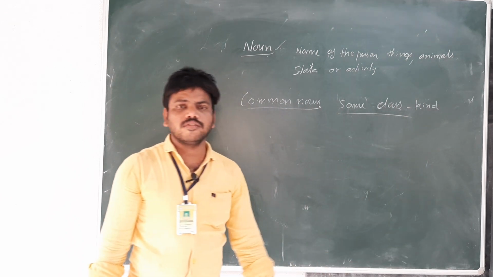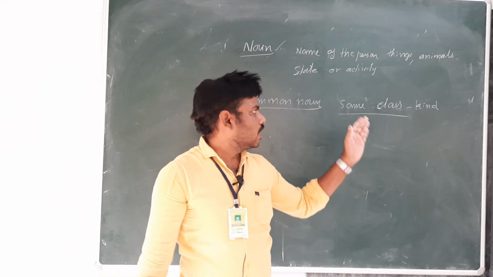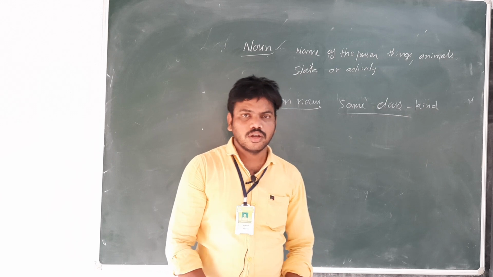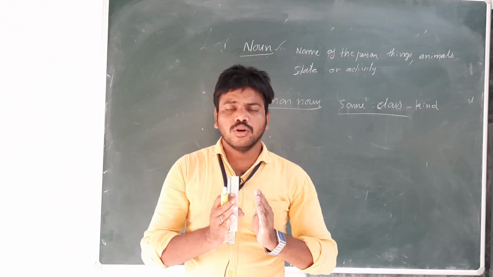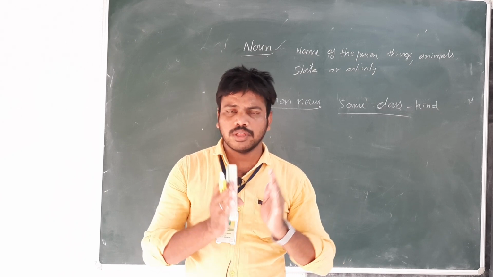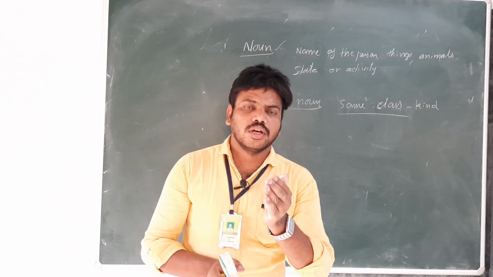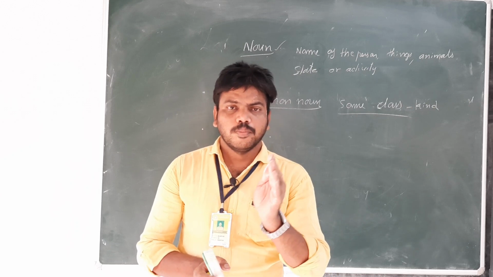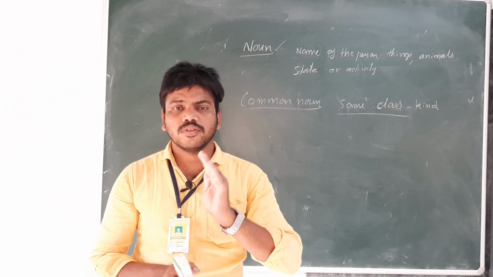It refers to a group of words of the same class or kind. In this common noun, there is no particular name of the person. Commonly, we say common. There is no particular name of the person, particular name of the place, particular name of the animal. This will not be there.